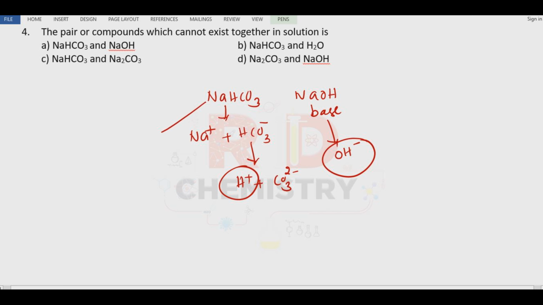Remember, sodium bicarbonate is an acidic salt. An acidic salt can react with bases. Therefore, these two substances cannot exist together since a reaction takes place between them. Therefore, the first one is the answer. The remaining ones will not react with each other. There is no acid-base reaction, right?